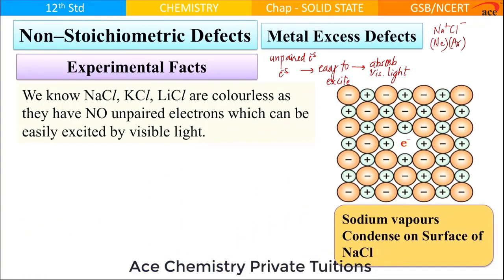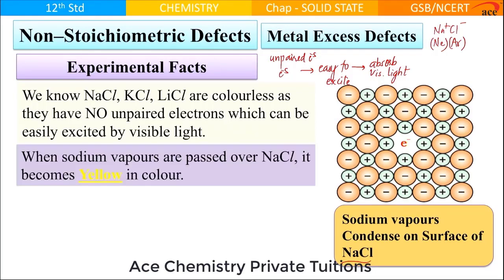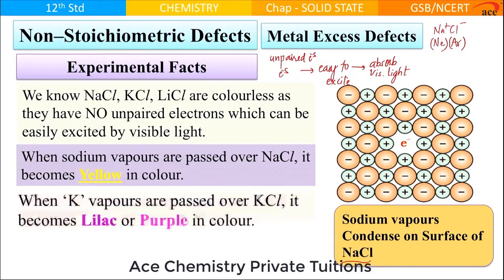it is found that when sodium vapors are passed over sodium chloride, sodium chloride turns yellow in color. Similarly, when potassium vapors are passed over potassium chloride, it turns lilac or purple.